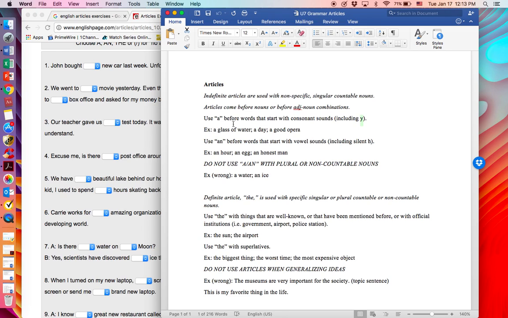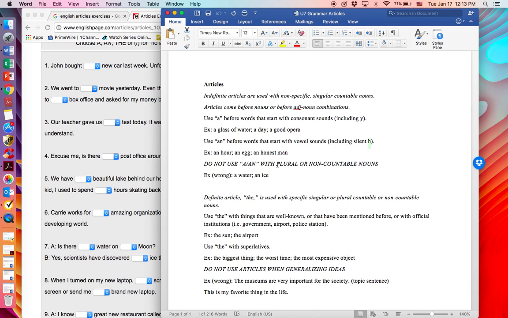For example, a glass of water, a day, a good opera. Right? So we have the G, D, and G again. Okay. We use an before words that start with vowel sounds, including the silent H, not including the Y again, and not including some U words like unicorn or unix. Example, an hour, an egg, an honest man.